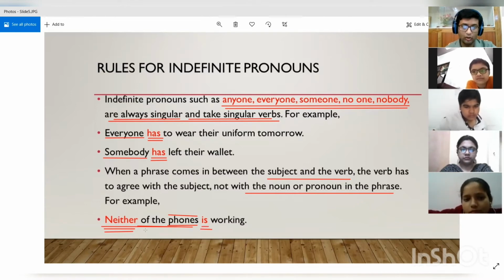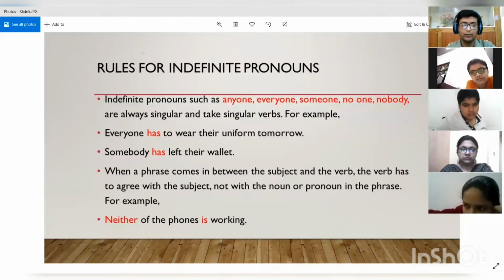All right. So if there are singular or plural nouns or pronouns present in the phrase, we don't use them, we ignore them. Instead, we consider the subject that is present and we place the verb according to the subject. So neither of the phones is working. All right.